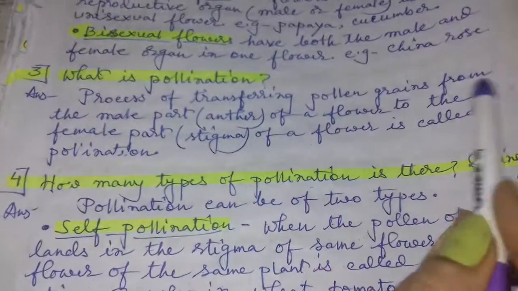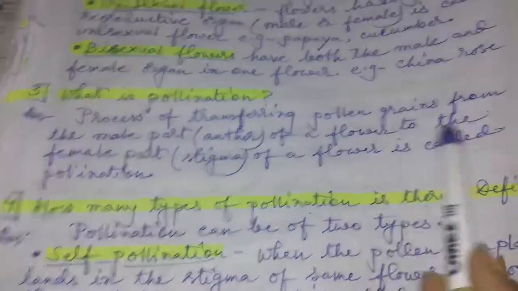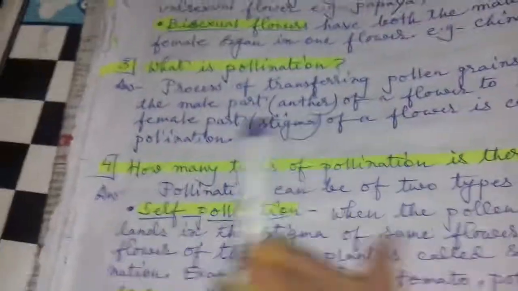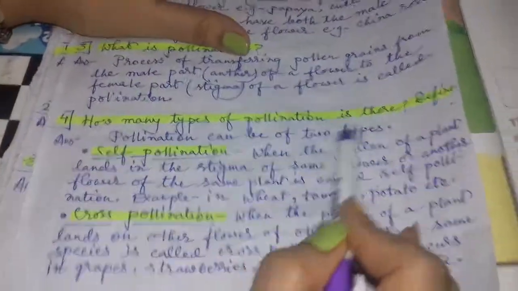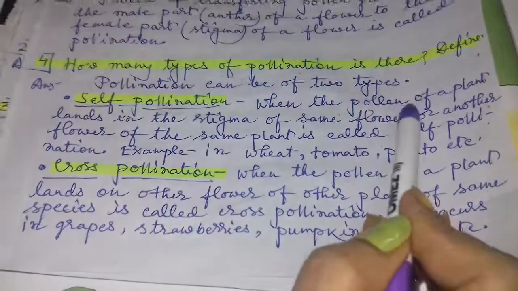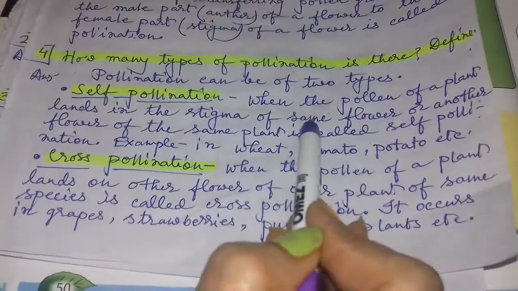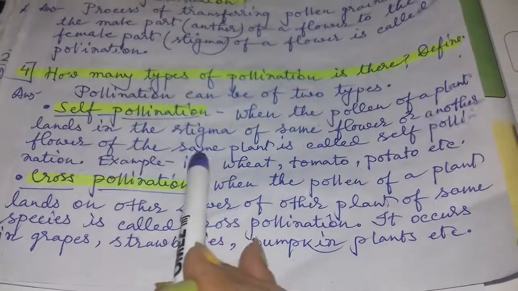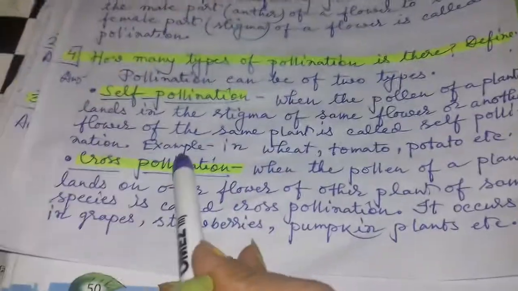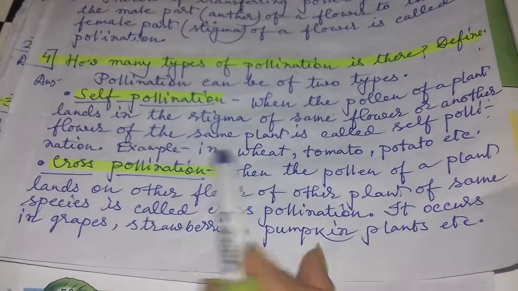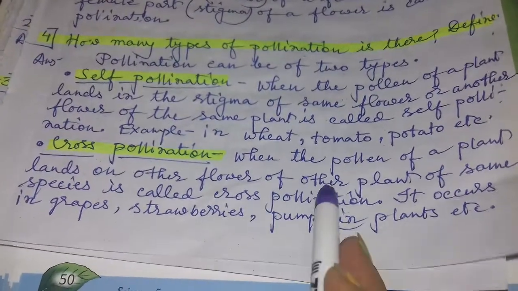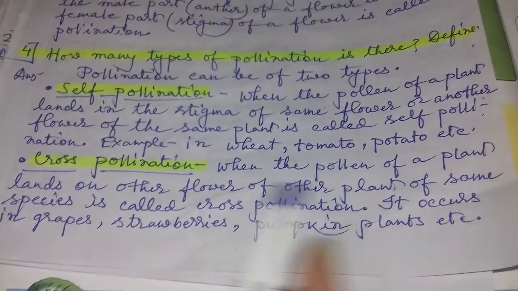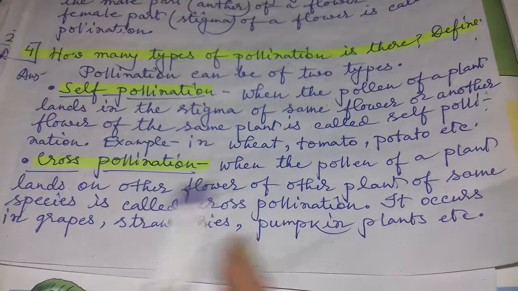What is pollination? The process of transferring pollen grains from the male part, anther, of a flower to the female part, stigma, of a flower is called pollination. How many types of pollination are there? Pollination can be of two types. Self-pollination: when the pollen of a plant lands on the stigma of the same flower or another flower of the same plant is called self-pollination. Example, wheat, tomato, potato, etc. Cross-pollination: when the pollen of a plant lands on another flower of another plant of the same species is called cross-pollination. It occurs in grapes, strawberries, pumpkin plants, etc.